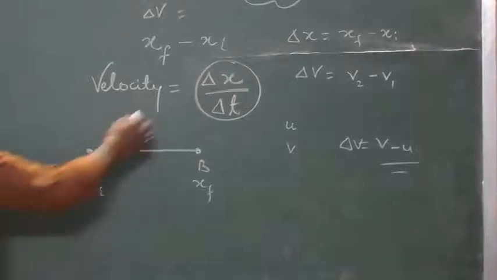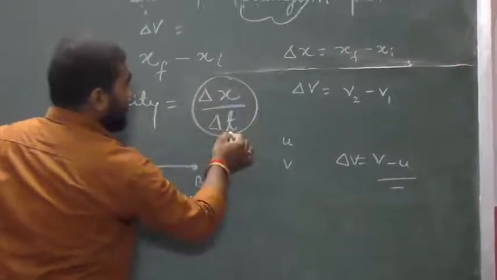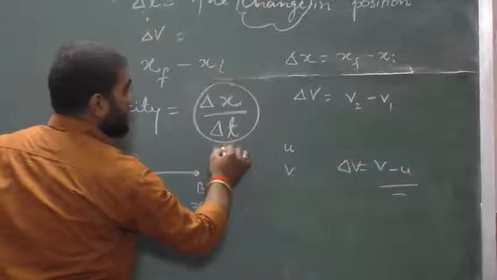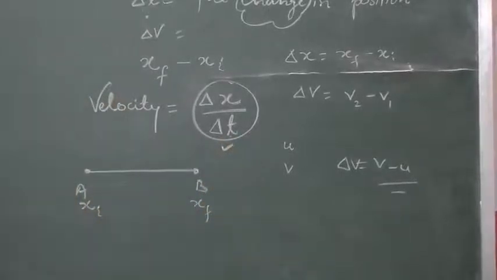And delta x upon delta t means the rate of change, where delta t represents time.